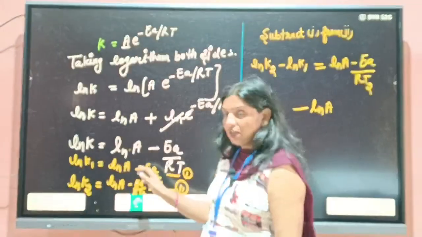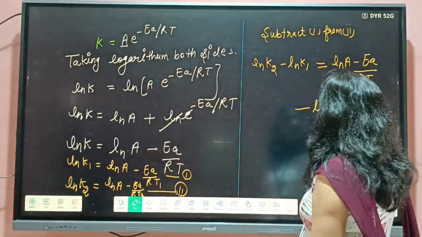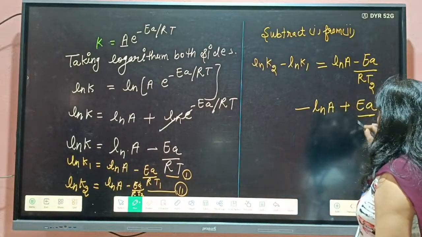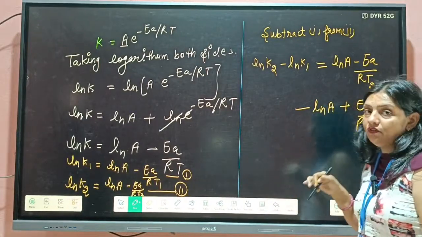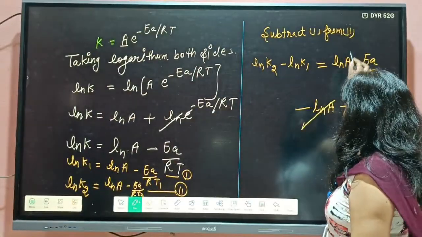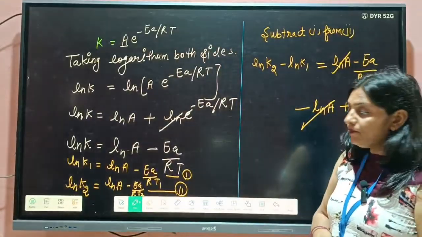It was in minus, so the sign changes, now it is in plus: EA by R T1. The ln A terms cancel each other.